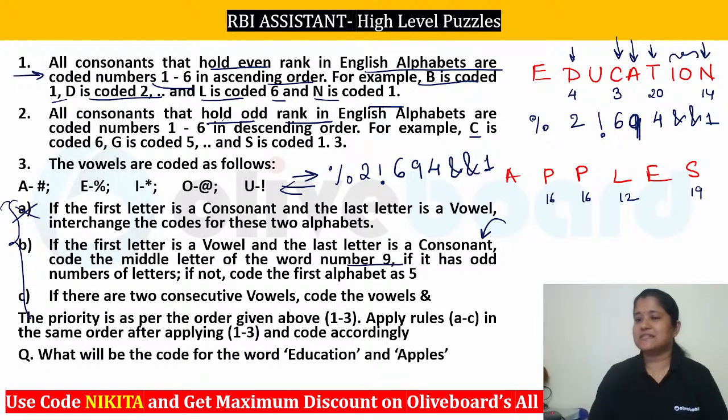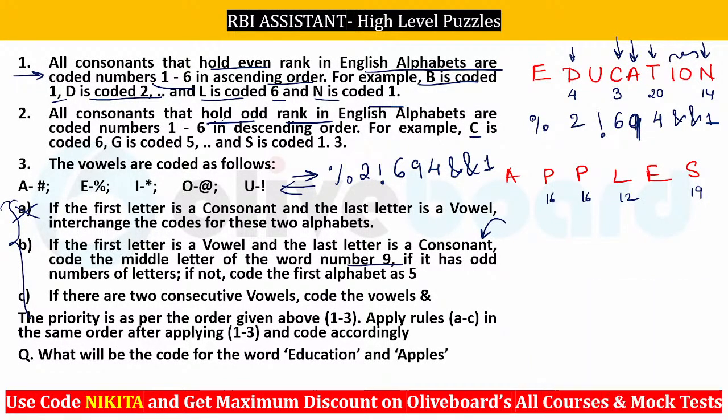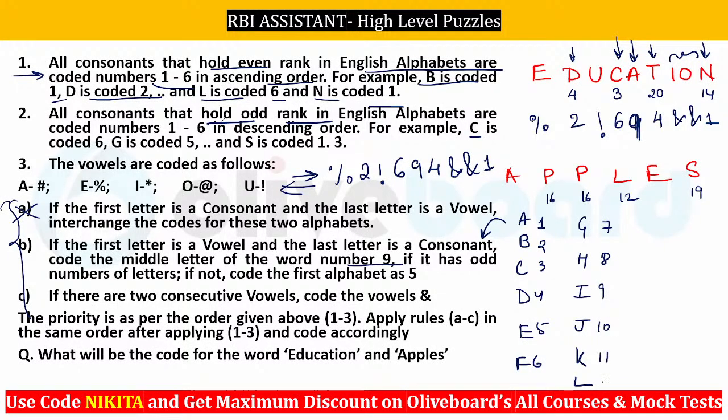Ma'am, alphabet फिर से समझाओ please. ठीक है, मैं एक काम करती हूँ, मैं यहाँ पर लिख देती हूँ. I'll just write down the values here. Let me remove myself from the screen. So let's write down. A B C D, then E, then F, then G, then H I J K L. ठीक है, यहाँ तक लिखा. मान लो this is your 1 2 3 4 5 6 7 8 9 10 11 and 12.